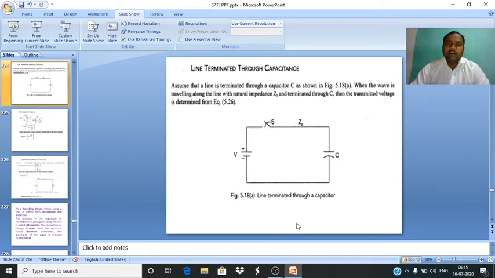Now we discuss the topic about line terminated through capacitance. Already we discussed in the previous session how to draw the equivalent circuit for traveling wave studies. An open-circuited line is nothing but a T junction. We derived the formulas. Now the topic is line terminations.